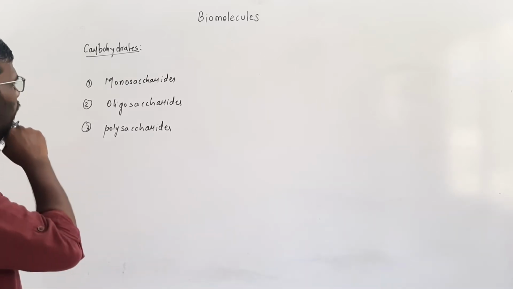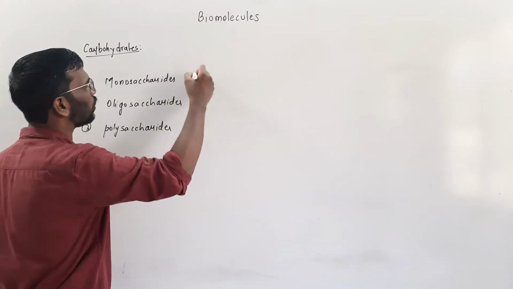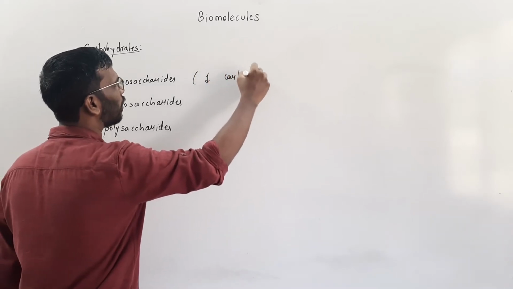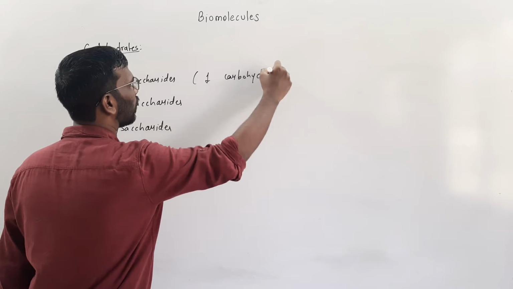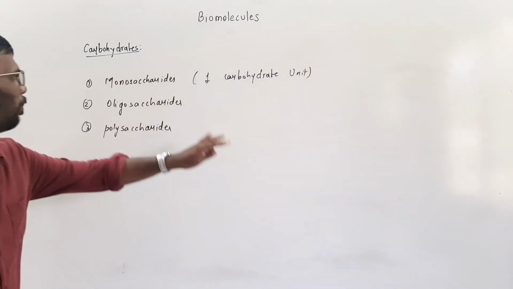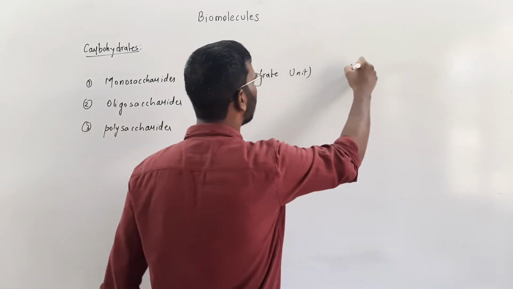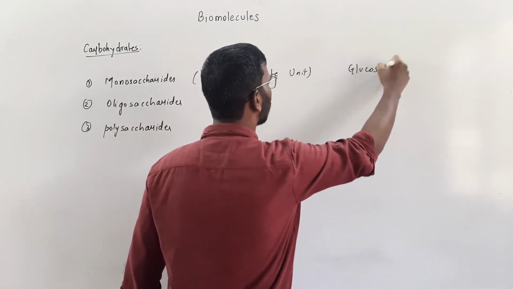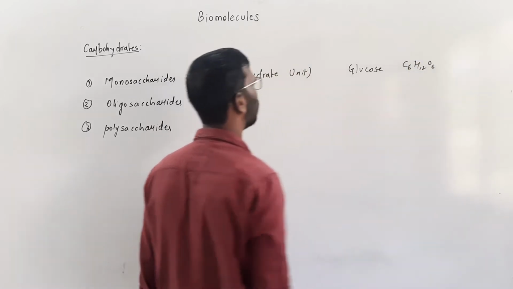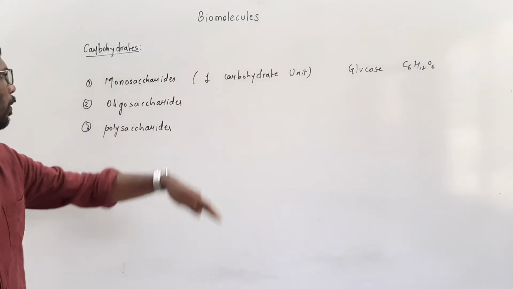So what is the meaning of these? A monosaccharide means it contains one carbohydrate unit. The best example is glucose, which is C6H12O6. This is an example of a monosaccharide.